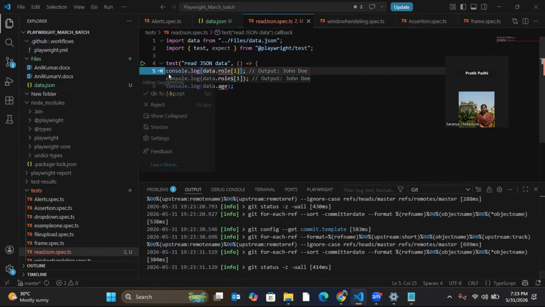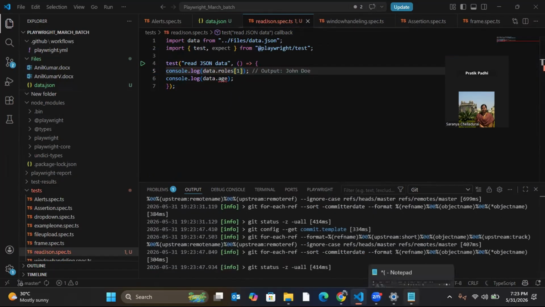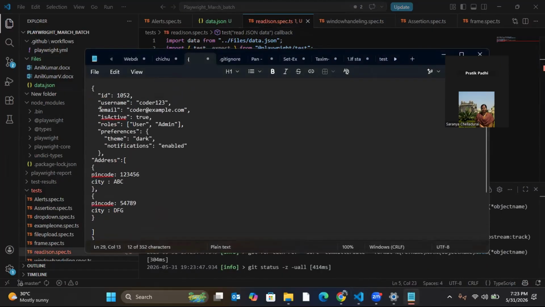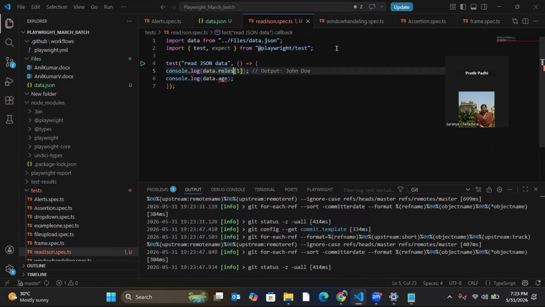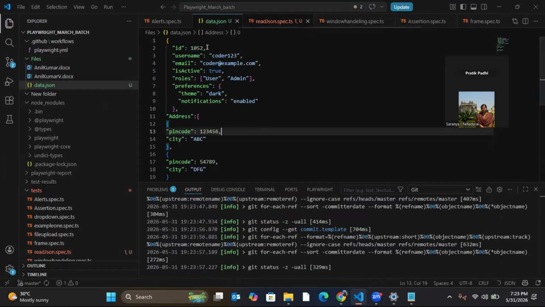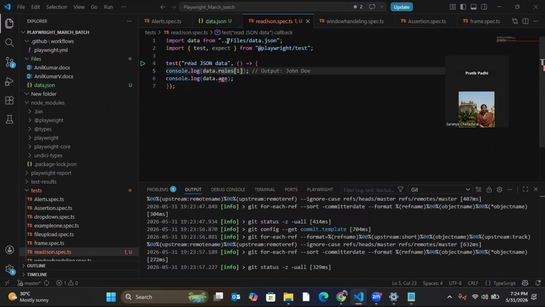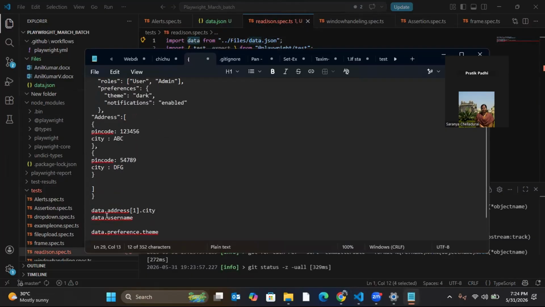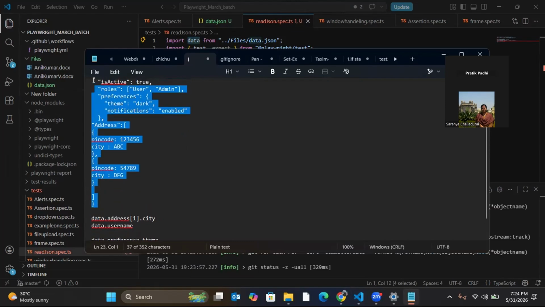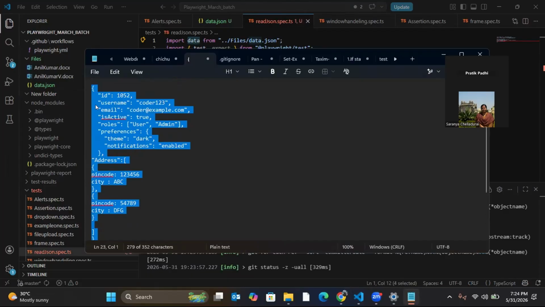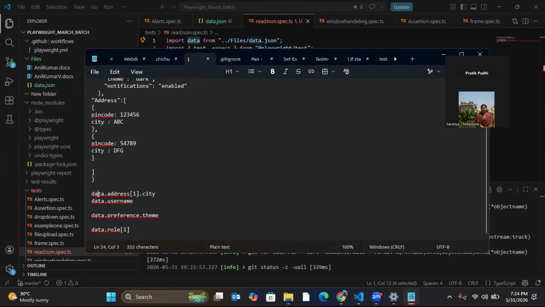We have already discussed how to get the data from the file. Now what I did, I created a JSON here. Now I am doing import data from the file data.json. So this data is representing this only. The JSON root node means the whole JSON, I'm giving it the name data. If I had given XYZ, I would use XYZ here instead of data. Okay, got it. Understood?